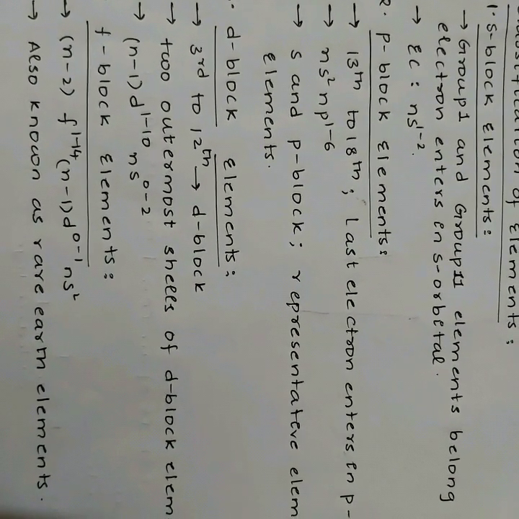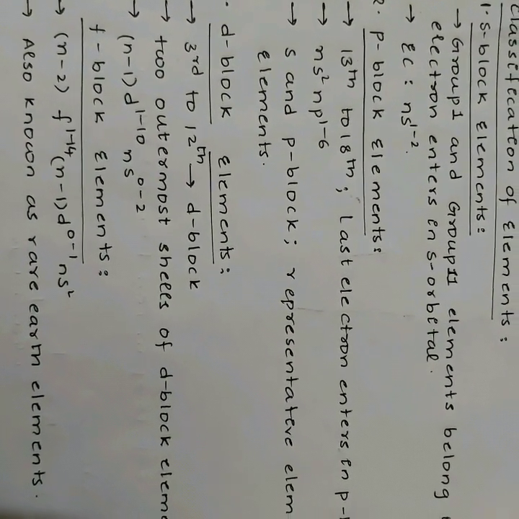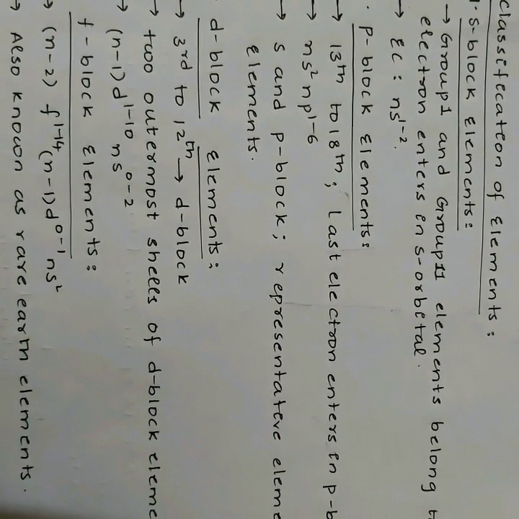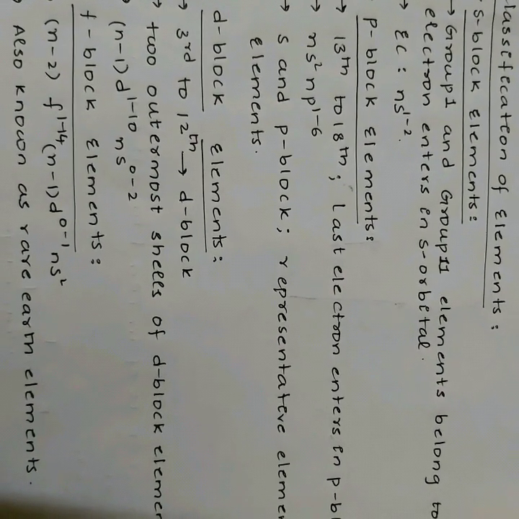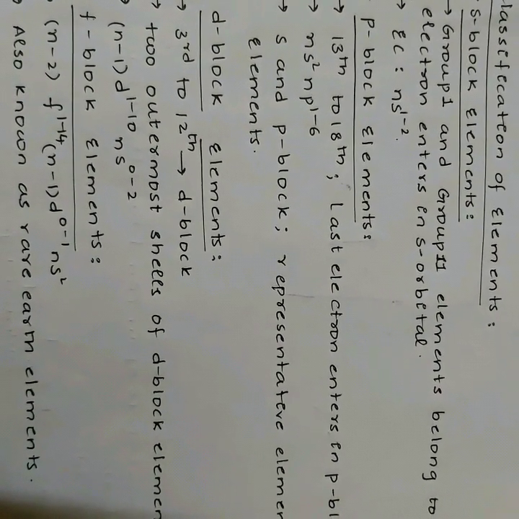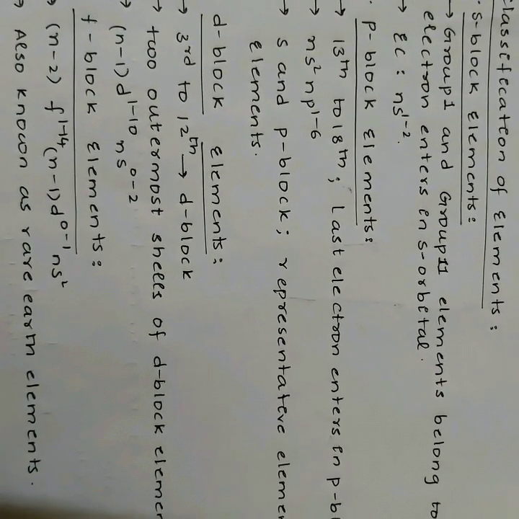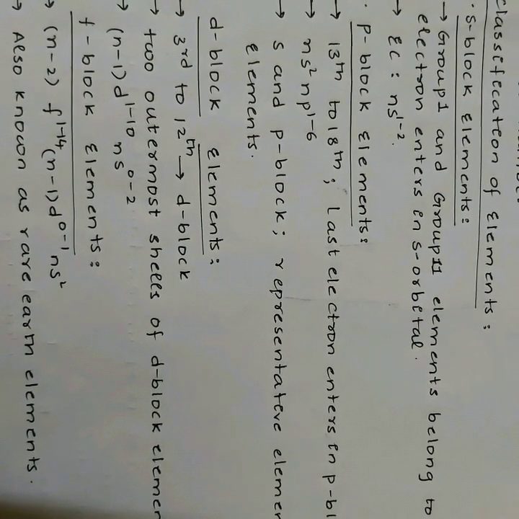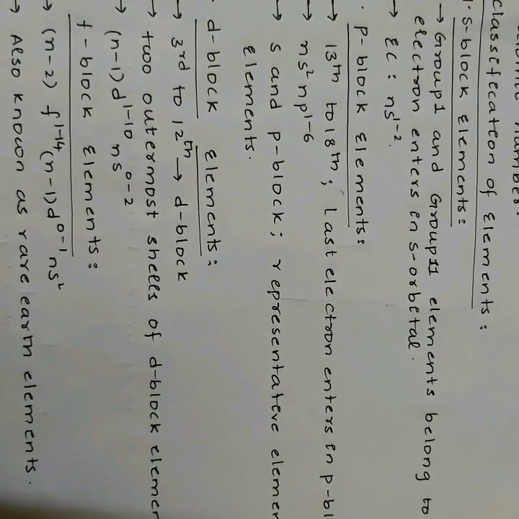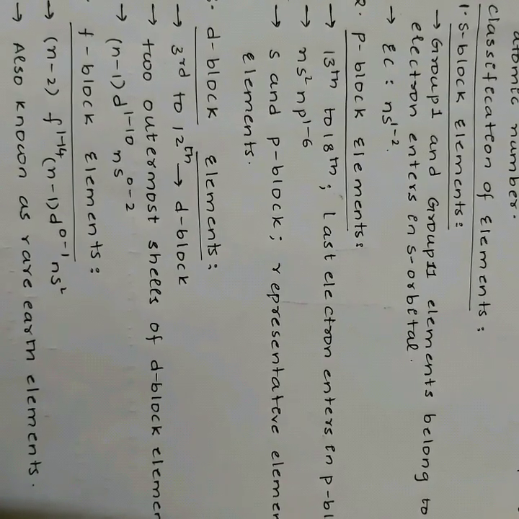Here we come to the diagonal relationship, that is, the first member of each group of s and p-block elements shows different characteristics from the rest of the others of the same group. However, the first three elements of the second period, that is lithium, beryllium and boron, show diagonal similarity with the elements magnesium, aluminum and silicon of the third period placed on the right-hand side. This is called the diagonal relationship.